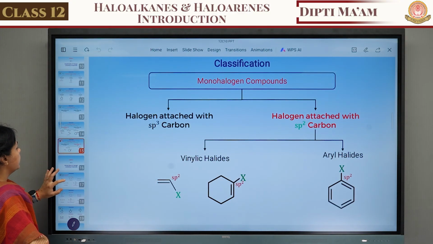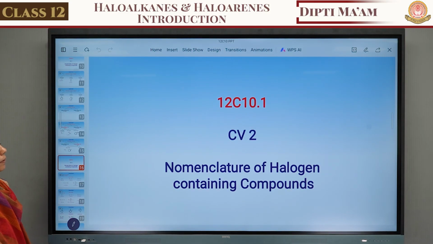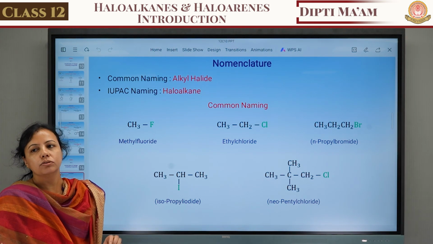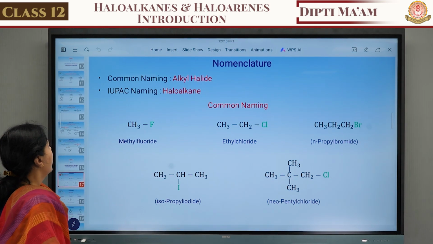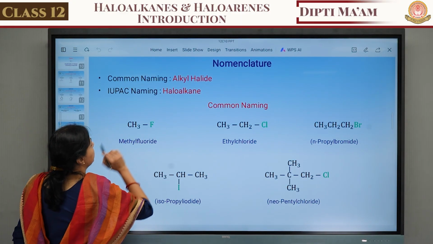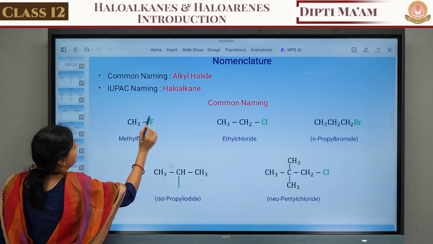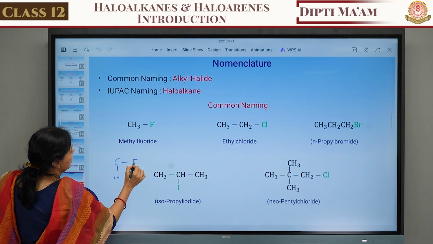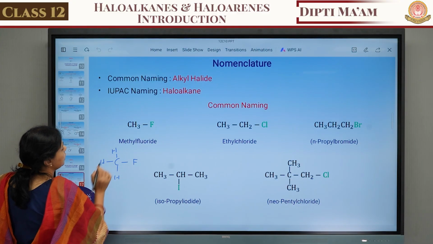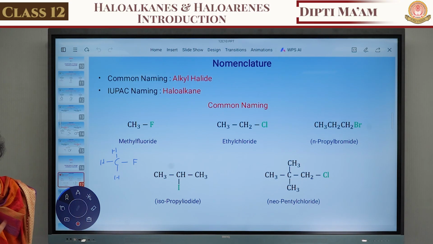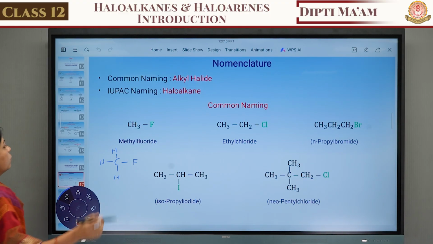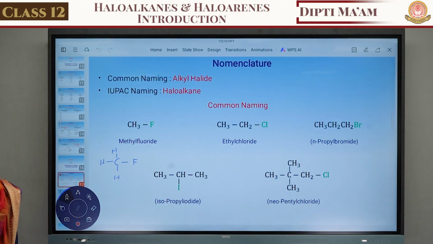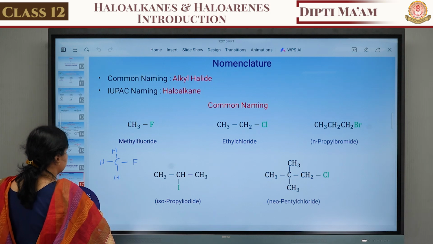Now let's see the nomenclature of the halogenated compounds. The first is the common name. For the common name, we use the term alkyl halide, and the IUPAC name is known as the haloalkane. For example, suppose the first compound has one carbon and the remaining are hydrogens. For the common name, we use the words methyl, ethyl, butyl, propyl. So it is known as the alkyl halide.